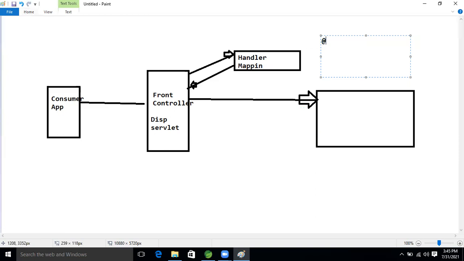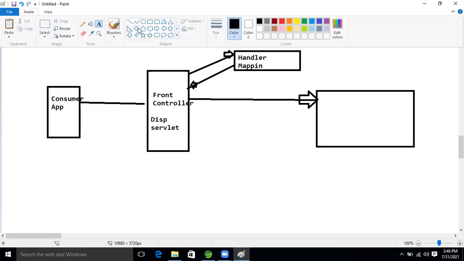What is that? @RestController. Then our front controller knows that this is the REST controller, not a web MVC controller. Okay, good.